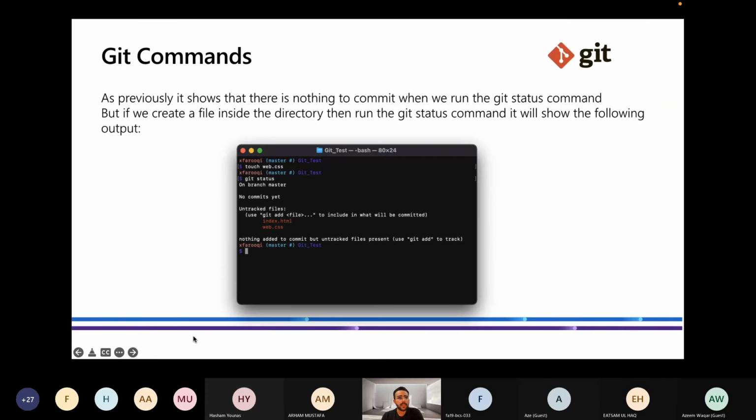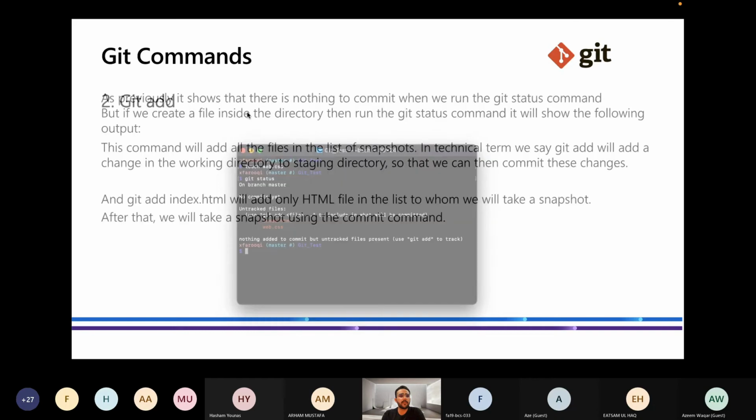So next, Git commands. Let's proceed with Git commands. Git has various commands to do various functions, so we will discuss them one by one. Okay, it just shows that there is nothing to commit when I run the git status command.